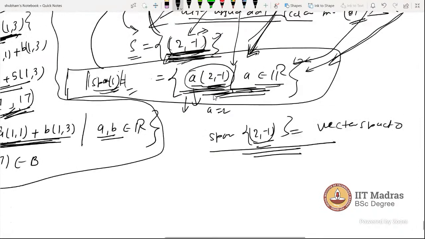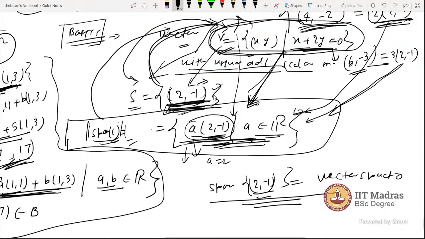Sir, can I ask one question? Here the leading vector is (2, -1). So that also we can change, right? Yes, you can change it. You can take now (6, -3). I am taking a different set S prime, which is (6, -3), a different vector. You can check this vector is from V.